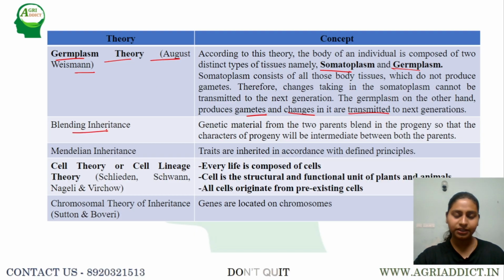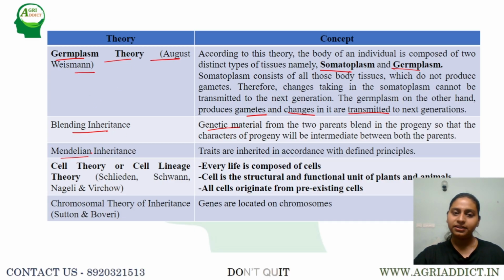Next, coming to blending inheritance, genetic material from two parents will blend together in the progeny so that the character has an intermediate phenotype between the two parents, which is also not true, because Mendel said that the genes, that is factors which are responsible for inheritance, are discrete in nature. That is, the genes obtained from the mother parent and the father parent won't mix together, they'll stay as they are and they will express themselves, which was also disproved.